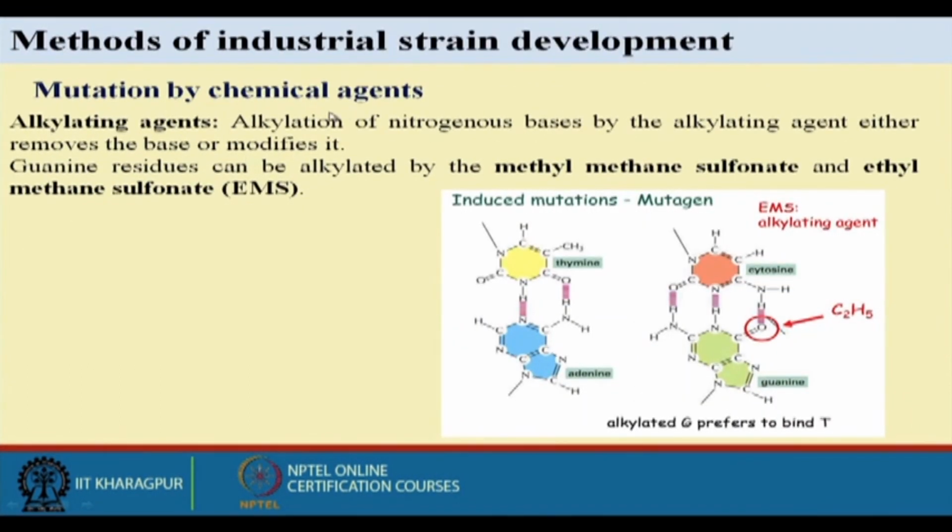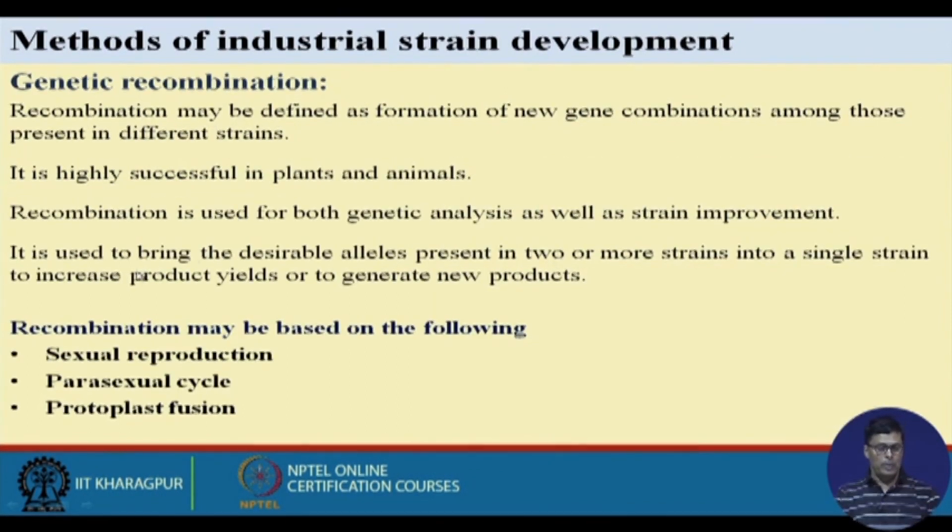Now we have the chemical mutagens that we use. Mainly these chemical mutagens are used to change the nitrogen bases. Through alkylation of nitrogen bases by an alkylating agent, the base is either removed or modified. You can see this is thymine, adenine, cytosine, and guanine, and here is how EMS, that is ethyl methane sulfonate, acts. There are two alkylating agents that can be used for mutation purposes. This is how it is used to change the characteristics of the nitrogen base that is a part of the gene.